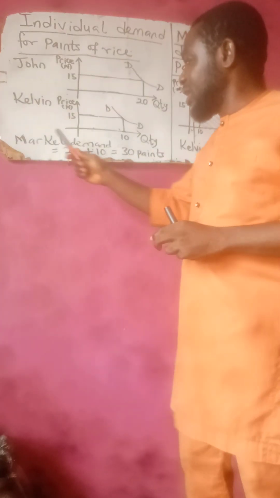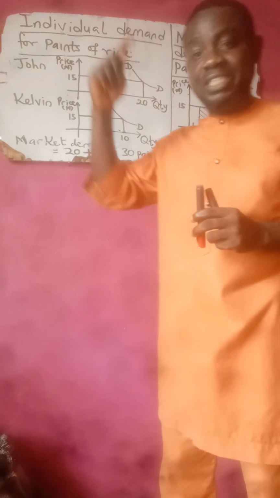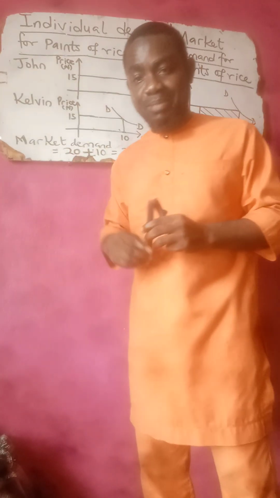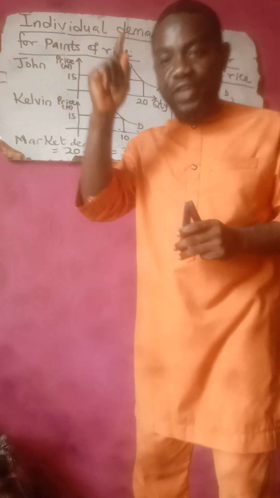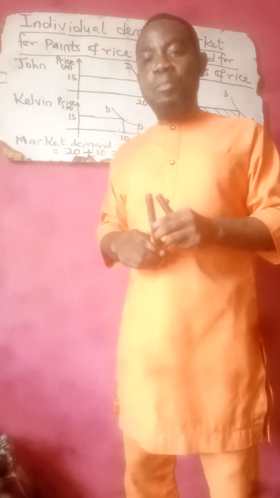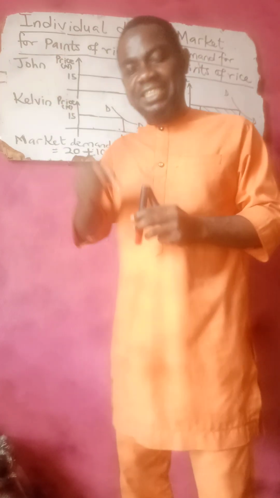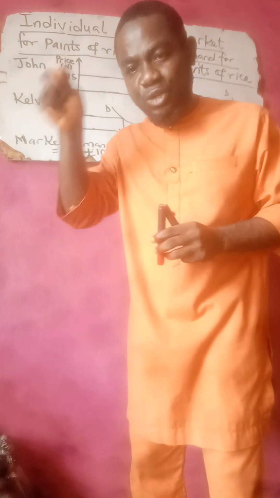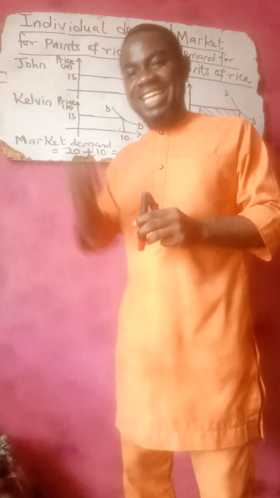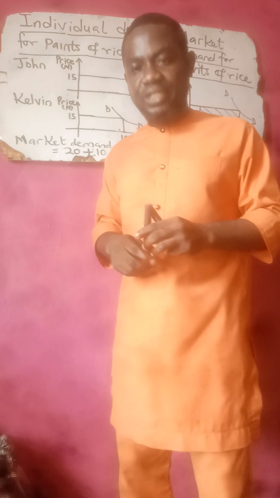Now, if you want to calculate the market demand, which is the second concept, remember I said individual demand is the quantity of a product which a single consumer consumes at a given price and at a given period of time. Those two are very important: at a given price and at a particular period of time.